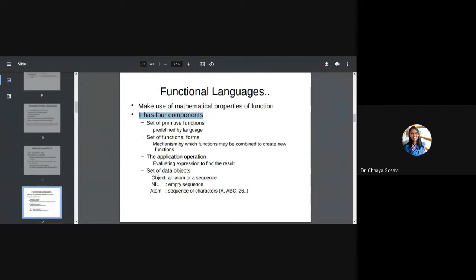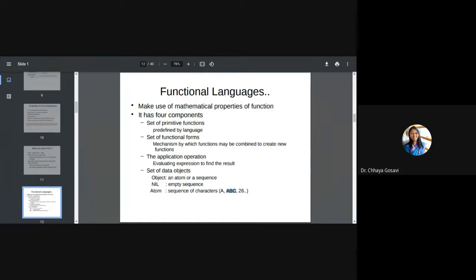The first one is the set of data objects, on which type of data that particular functional programming language is going to operate. The basic data type is called an atom or a sequence. An atom is a sequence of characters. It can be a number, a single character, a string. It is the smallest part of the language, or you can call it a constant.